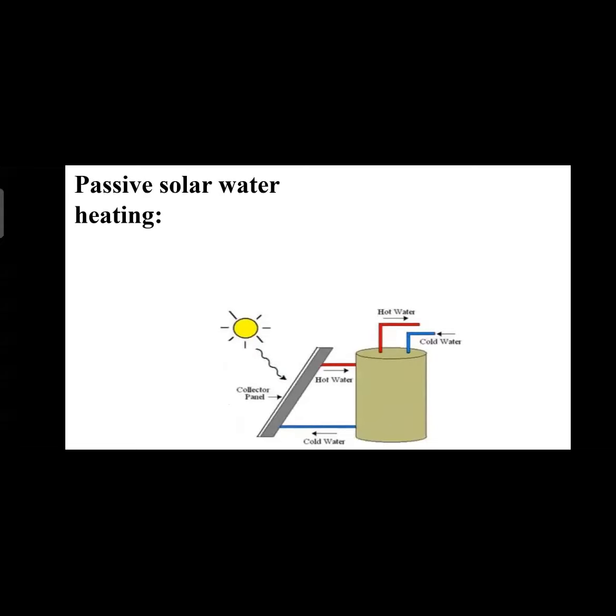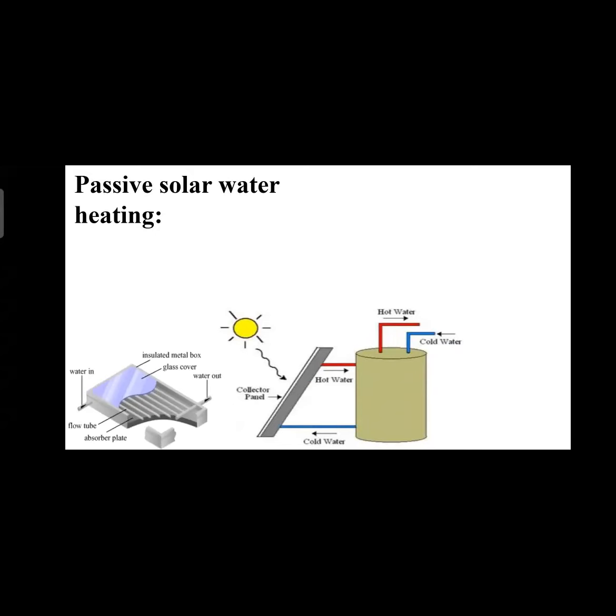This is an arrangement. Here we can see that cold water is being supplied to a collector panel, and the sun's rays directly fall on this collector panel, and when the water passes through this collector panel, it gets heated up, and the hot water outlet gets out. When we get hot water out, we can use it for our purpose. So this is passive solar water heating, meaning directly by using the sun's rays we have heated the water.